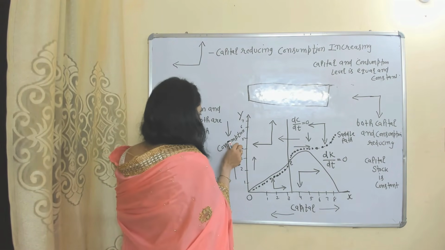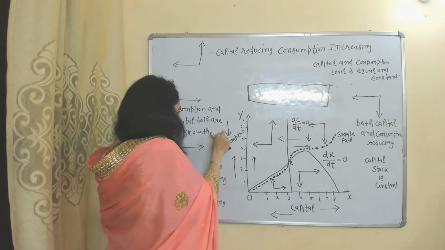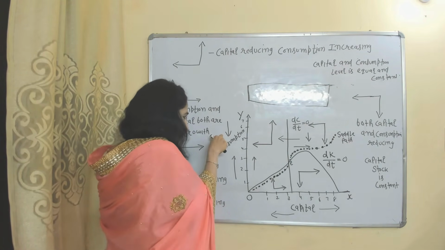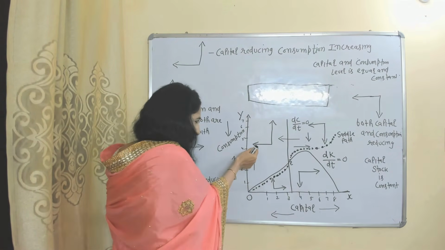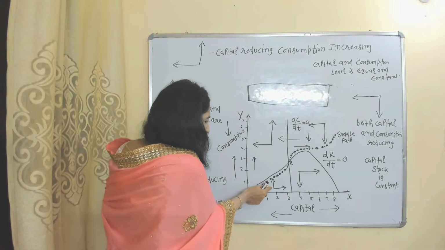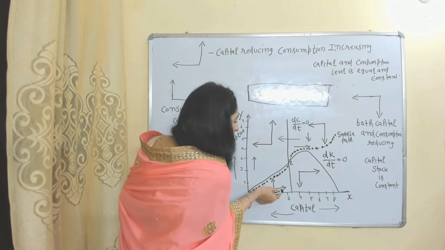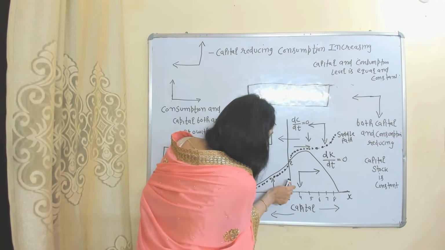On the vertical axis we have consumption. This arrow shows consumption increasing, but this arrow shows consumption reducing. This arrow shows consumption increasing, and this shows capital reducing. This arrow shows consumption increasing and capital also increasing. This arrow shows capital increasing but consumption reducing.